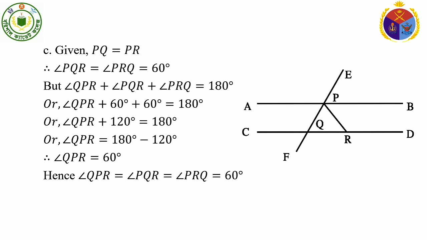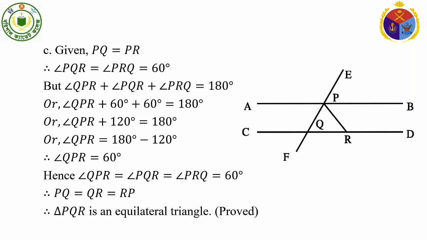So, three angles of triangle PQR is 60 degree. Therefore, PQ equal to QR equal to RP. That means all sides, that is three sides of this triangle are equal to one another. Therefore, triangle PQR is an equilateral triangle. Understand? I think you all understand this theorem based exercise. This is very important creative question for your exam.